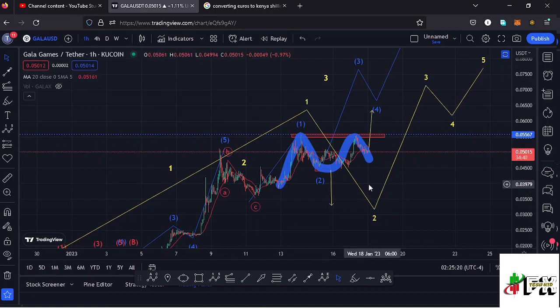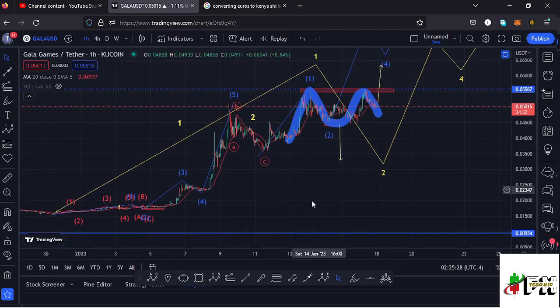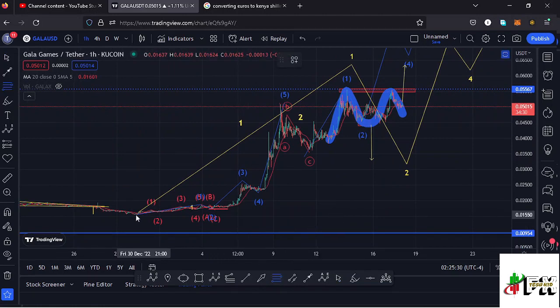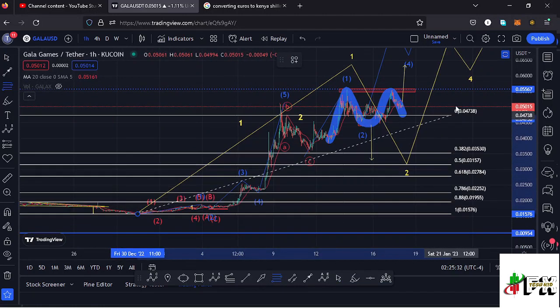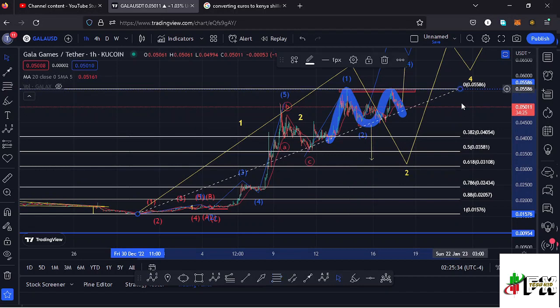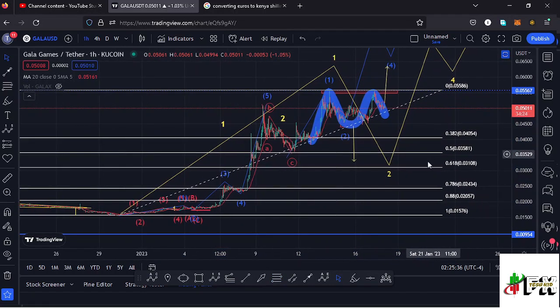And if I sketch out a minimum retracement area to the lower side in the formation of this wave 2, in case that is the Elliott wave structure that is going to be obeyed by Gala Games, by connecting the Fibonacci's from the low of the first wave to the high of that wave 1, that gives me a minimum retracement area between the fib level 0.5 and the fib level 0.618, which lies between the $0.03581 mark and the $0.03108 mark, and I can mark that target area here on the charts.